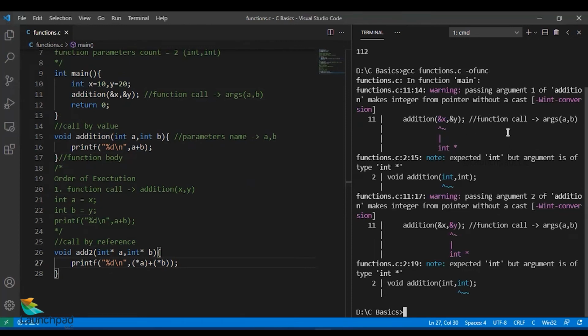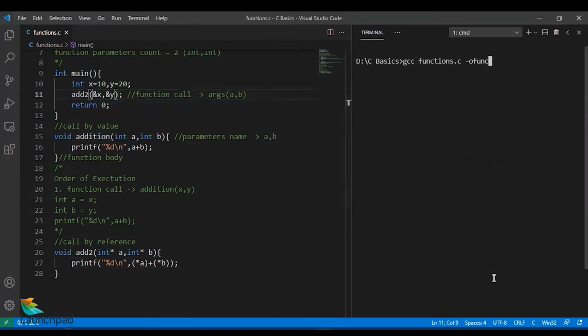Let us understand and note what is what. Here I've called the addition function. I shouldn't do it for addition. I should do it for add2. I'll clear the screen and compile this again. Now, as you can see, there are no errors. When I run this file, it still gives me the right answer, that is 30.